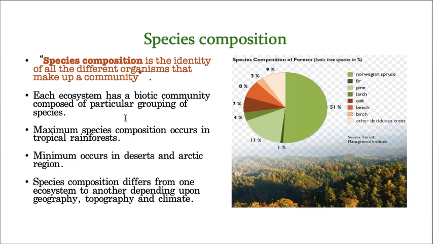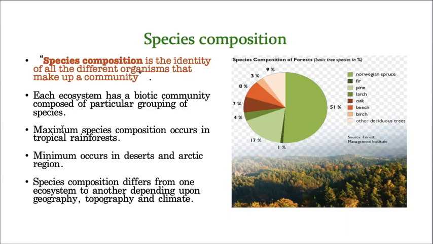If you bring it to a temperate region, it can never grow. Hope you are getting the logic. That means one ecosystem has some particular species, particular organisms. So each ecosystem has a biotic community composed of a particular group of species.